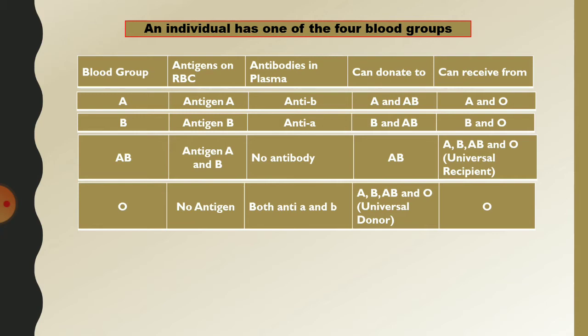Both antibodies A and B are present in the plasma.